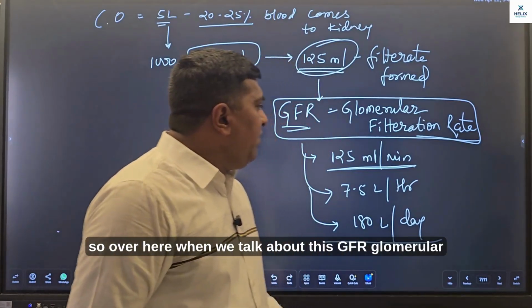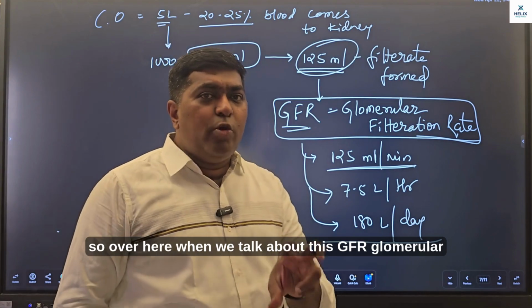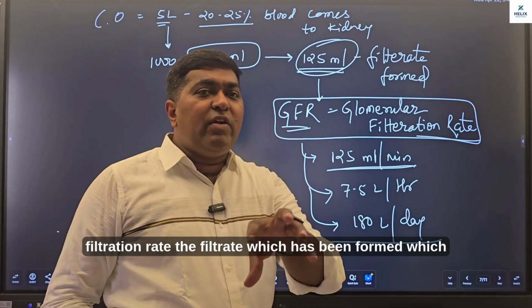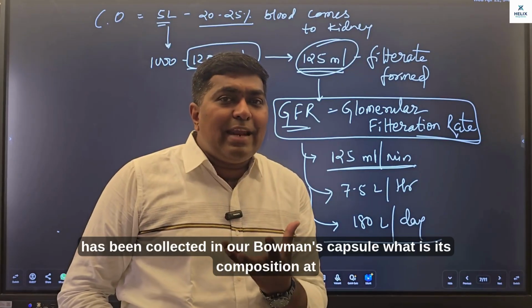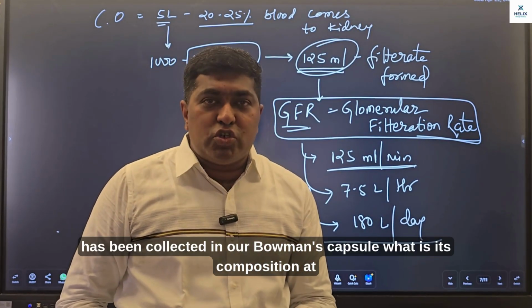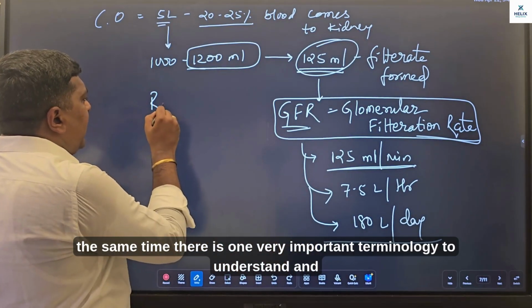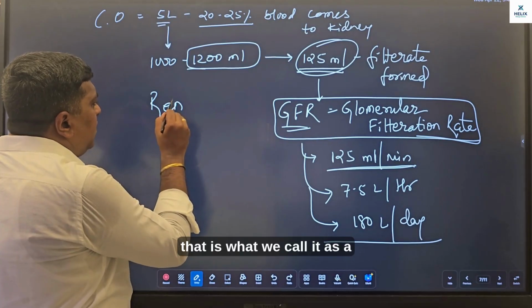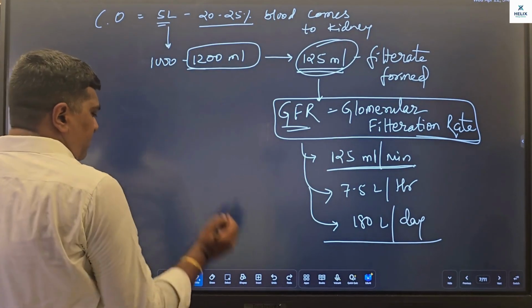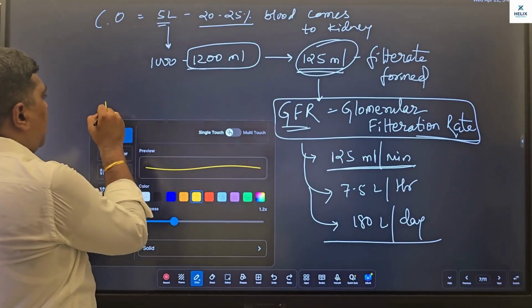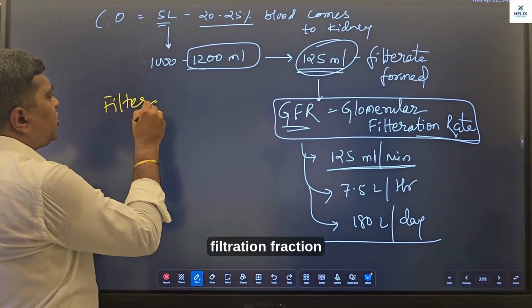So over here, when we talk about this GFR, glomerular filtration rate, the filtrate which has been formed, which has been collected in our Bowman's capsule, what is its composition? At the same time, there is one very important terminology to understand, and that is what we call a filtration fraction.